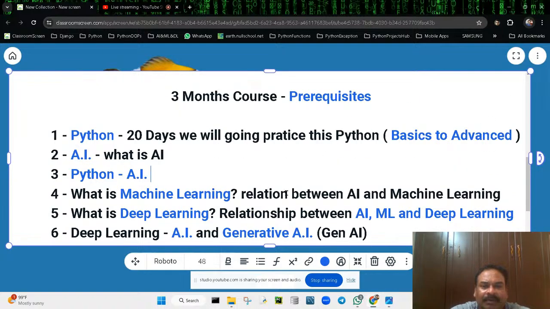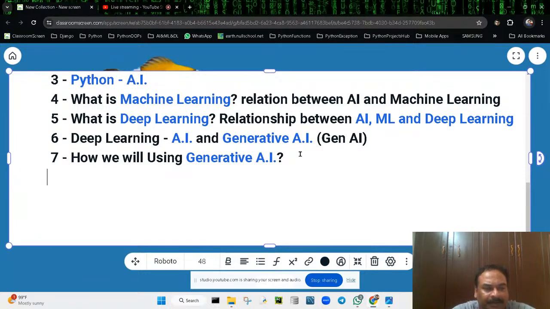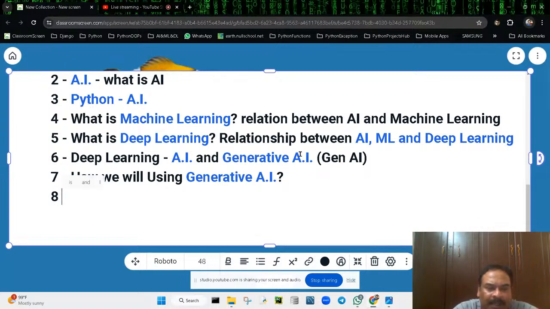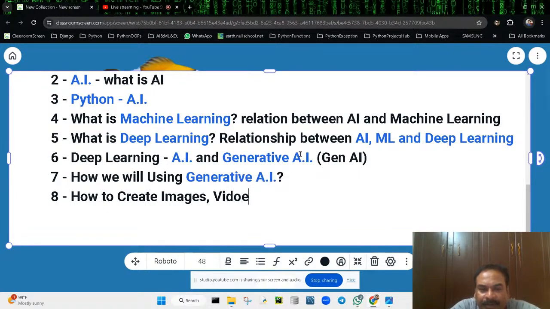Okay, so next, what is generative AI? Next one comes under the things we discussed earlier. You will be coming step by step in this generative AI: how we can prepare the content, whatever you want, how to create text, how to create images, videos, audios. We are going to generate new content, how to create images, videos, audios, text to speech, all these things, using this generative AI.